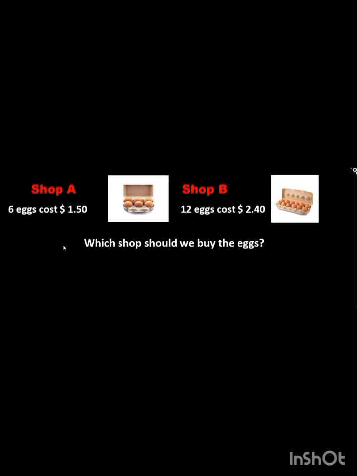Simply, what is the total cost of 6 eggs? That is $1.50, and how many eggs? 6 eggs. So you will divide 1.5 by 6 and you will get the rate per egg from shop A. Similarly, from shop B, the cost of 12 eggs is 2.40, and when you divide it by 12, you will get the rate of 1 egg. Then we will compare which shop is cheaper.